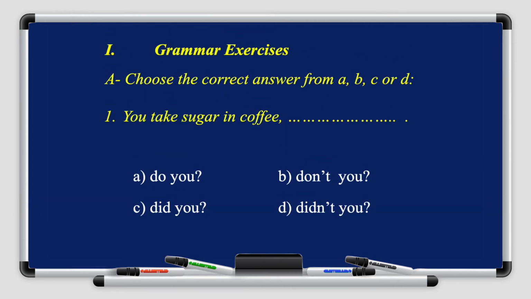Let's take a look at some of the grammar exercises. So for example, number 1, you need to choose the correct answer from A, B, C, or D. Number 1, you take sugar in coffee. The verb take is a regular verb and it's in the present simple. So what is the answer? Present simple? It's don't you. Very good. Excellent.